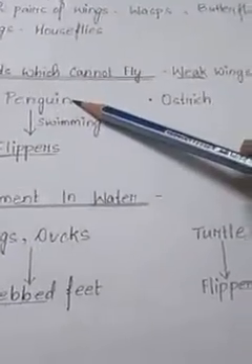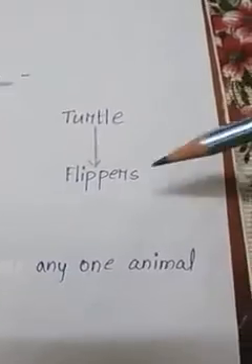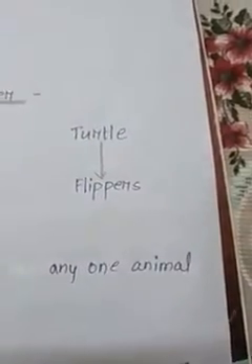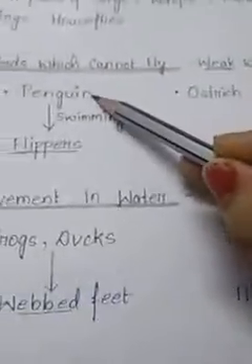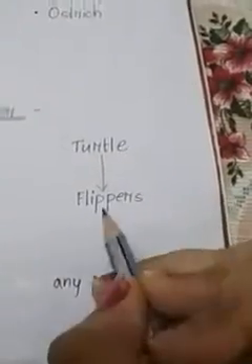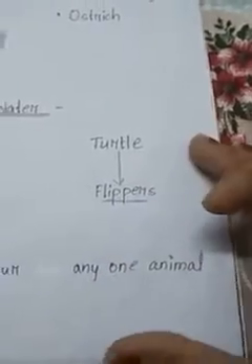Penguin is that bird which also has flippers, and now we are learning about the animals which swim in water with the help of flippers. तो जो दो animals आप इस chapter में पढ़े हो जिनके पास flippers है वो कौन कौन सा है? Penguin and turtle. Penguin and turtles, they have special organs called flippers which help them in swimming.